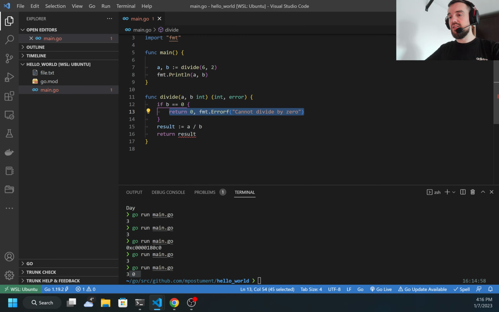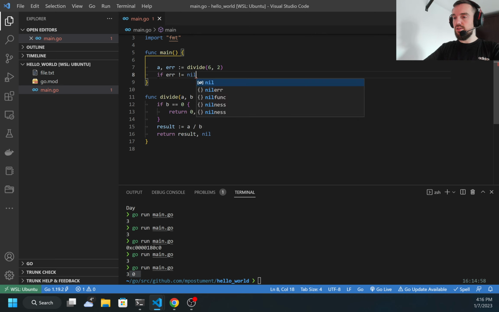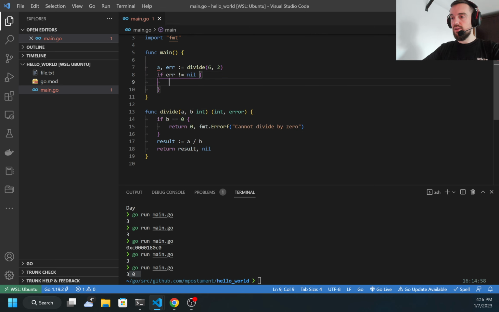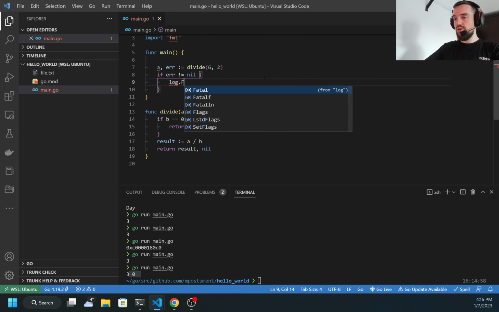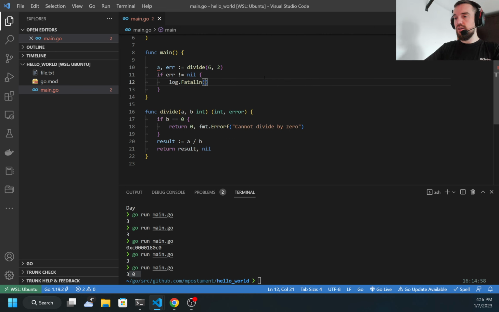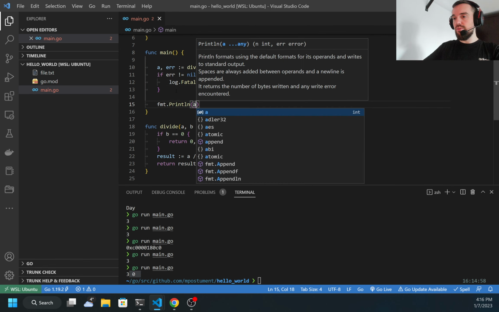And as you may see, it is just not enough to return a simple result. I also need to return the error. But if there is no error, I'm going to return nil. And now, in my main function, I need to check for the error. So I'm checking if error is not equal to nil. That means in this condition, I would do something like log.Fatalln and I can print the error. But if everything is fine, I will just print a.